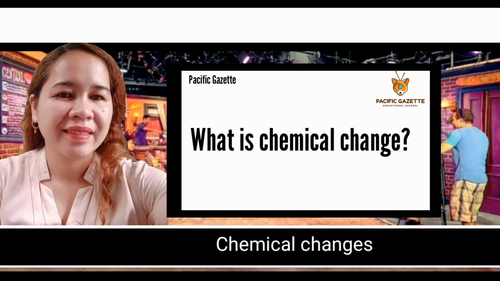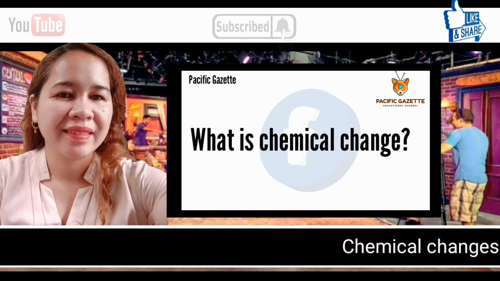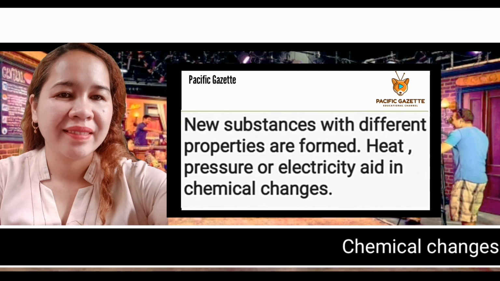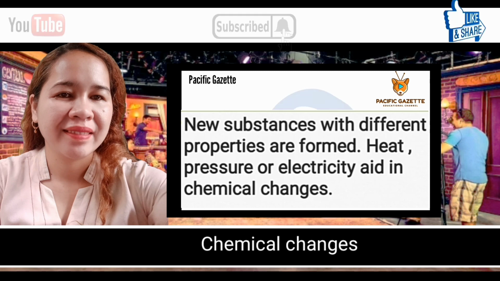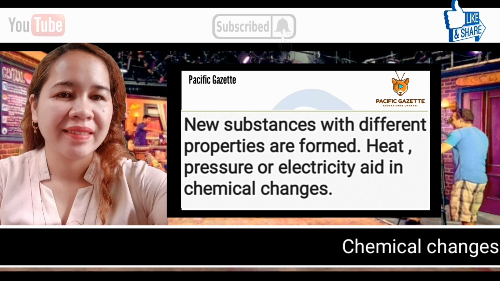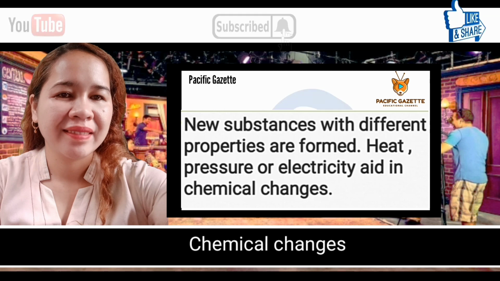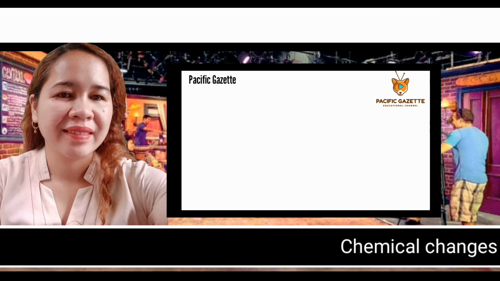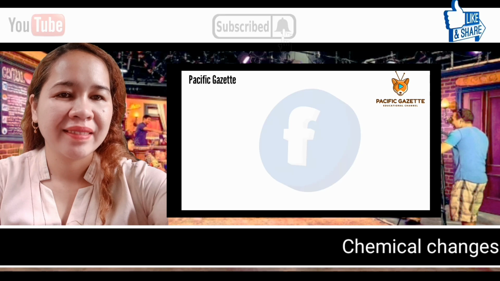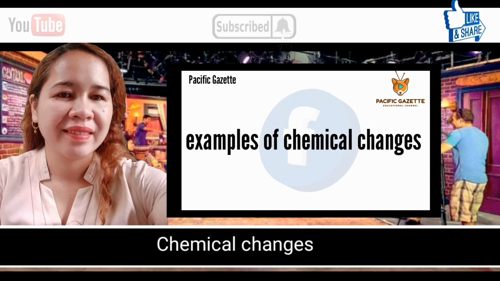What is chemical change? According to our previous study, new substances with different properties are formed. Heat, pressure, or electricity aid in chemical changes. And that is the meaning of chemical change. And here are some examples that show chemical changes.